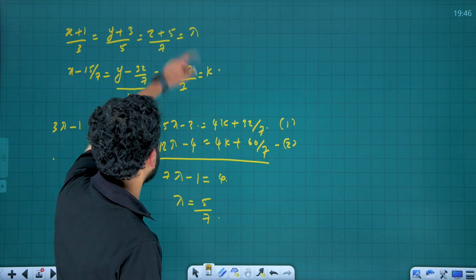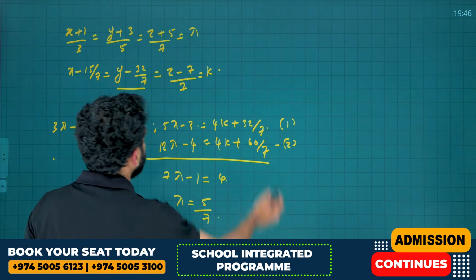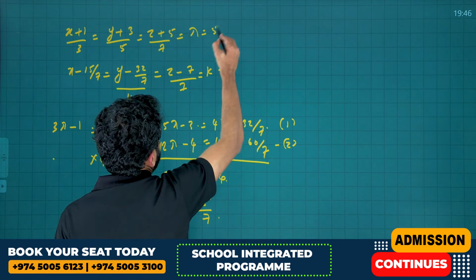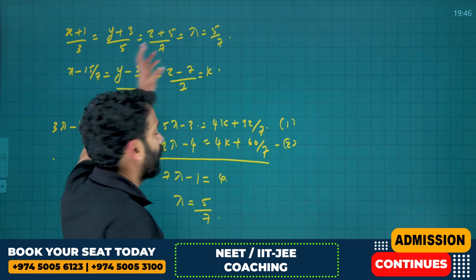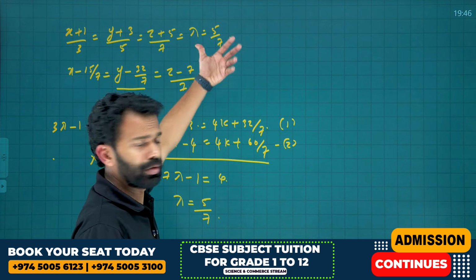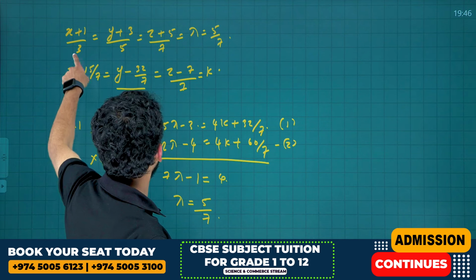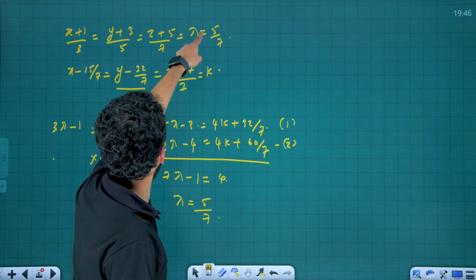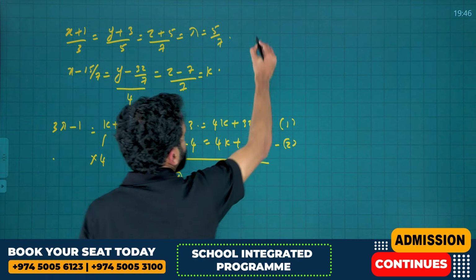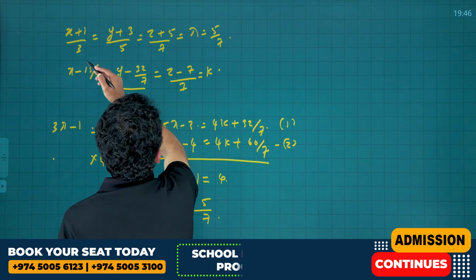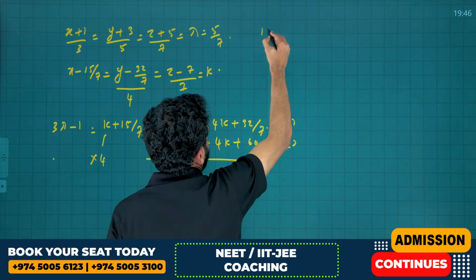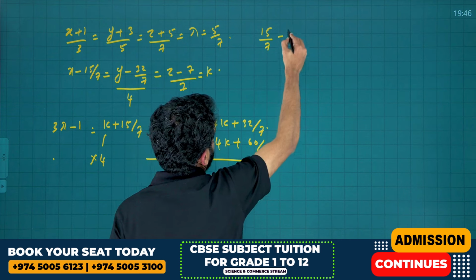So you got the value of lambda. Therefore, just put lambda is equal to 5 by 7, and you will get the value of x, y and z. Then you can apply distance formula to get the final answer. Therefore, x is equal to 15 by 7 minus 1.